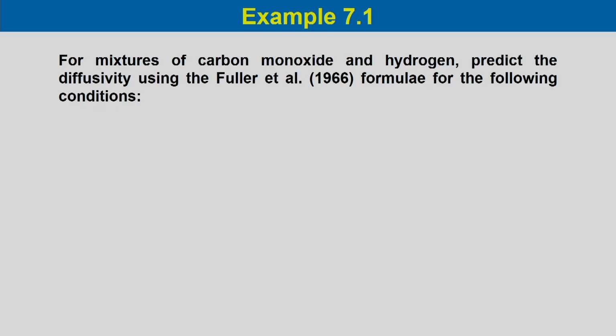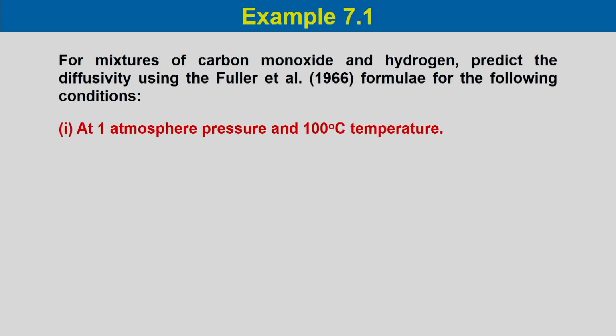Now, let us take an example to calculate the diffusion coefficient. For a mixture of carbon monoxide and hydrogen, we need to predict the diffusivity using the Fuller et al. 1966 formula for the following conditions. First, at 1 atmosphere pressure and 100 degree centigrade temperature.